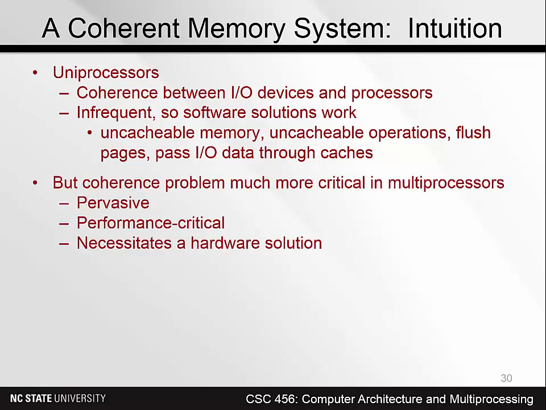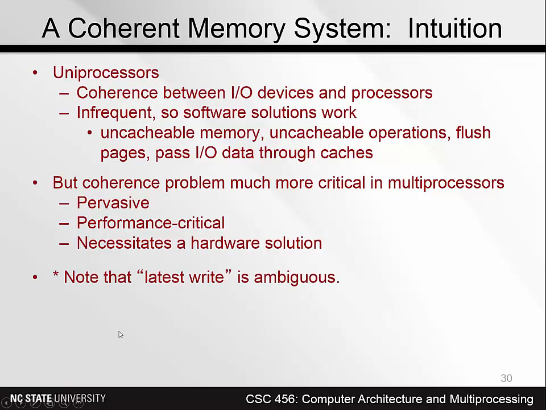All of these solutions will solve the problem for uniprocessors. But with multiprocessors, you can't do something like this because you can't have all data going through the same cache, all data going through the same memory, because there's just too much data, too many processors. You can't have all the processors write to the same memory module because memory just couldn't keep up. So it's performance critical and a hardware solution is required.